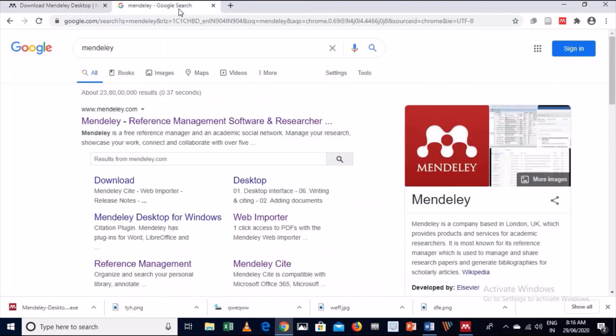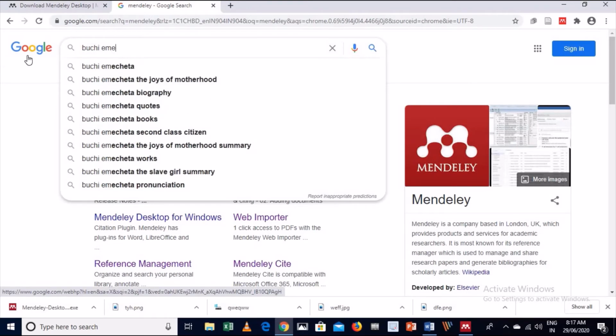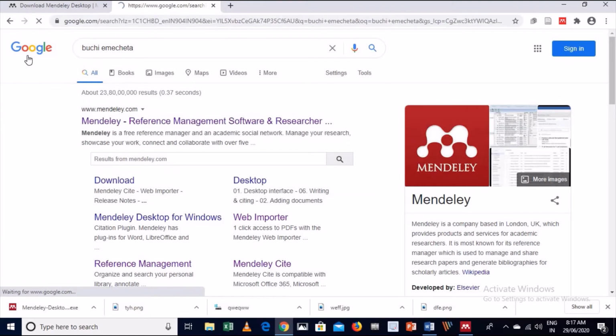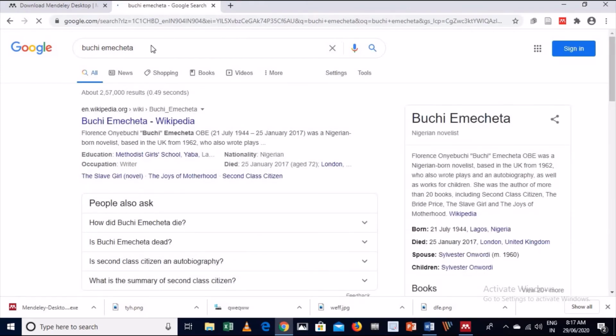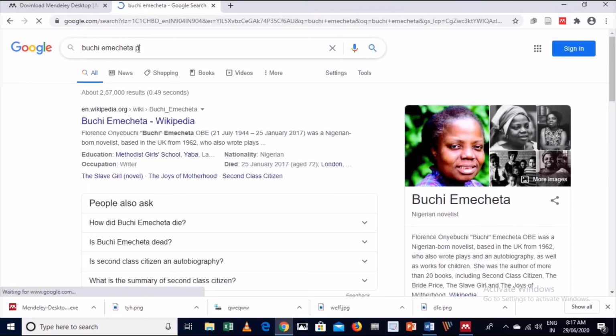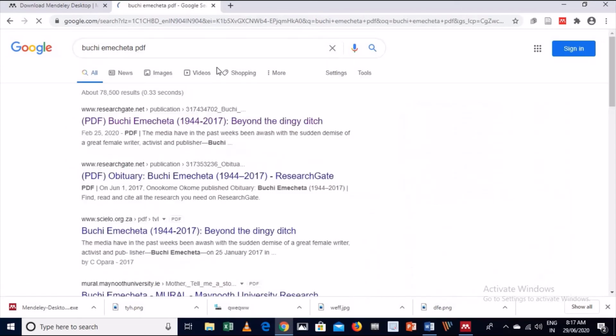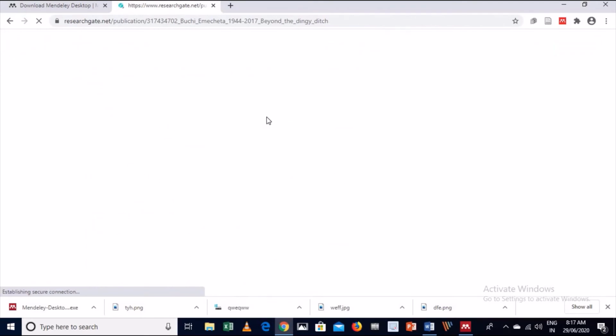And when I search any document, for example Buchi Imechita, because I want a PDF file, I will search for PDF. So this is the PDF file. Let me open it. It is available in ResearchGate.